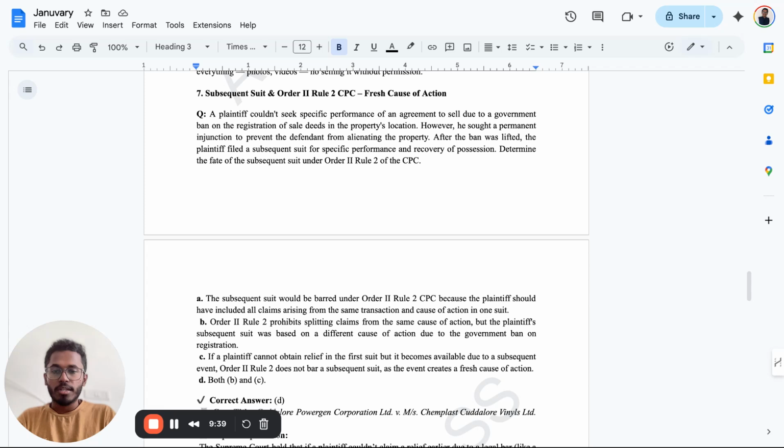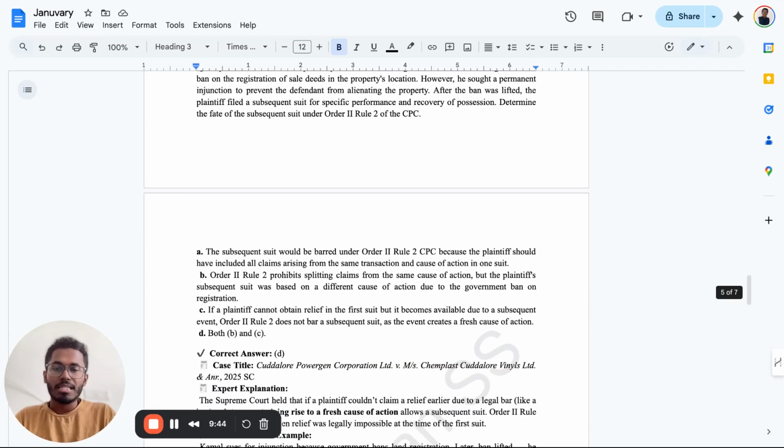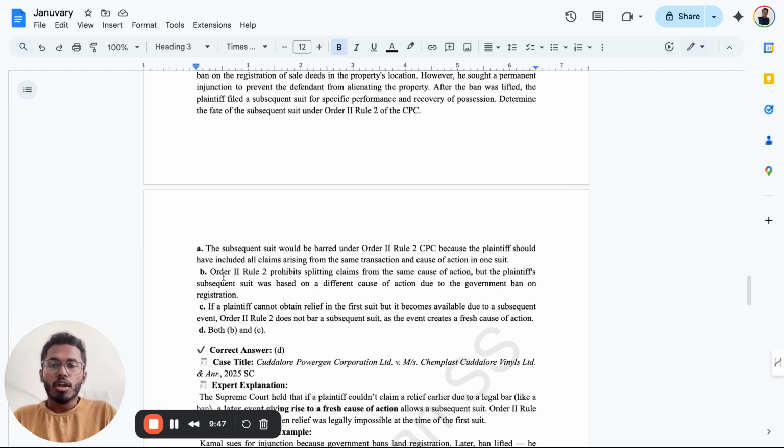This is an important judgment of January, which was asked recently. So it's a very important question we're asking about. The option is D: Order 2, Rule 2 prohibits splitting claims from the same cause of action, but the plaintiff's subsequent suit was based on a different cause of action due to the government ban on registration. If a plaintiff cannot obtain the relief in the first suit, but it becomes available due to a subsequent event, Order 2, Rule 2 does not bar a subsequent suit, as the event creates a fresh cause of action. So I hope this is very clear for you, very crisp, very to the point.